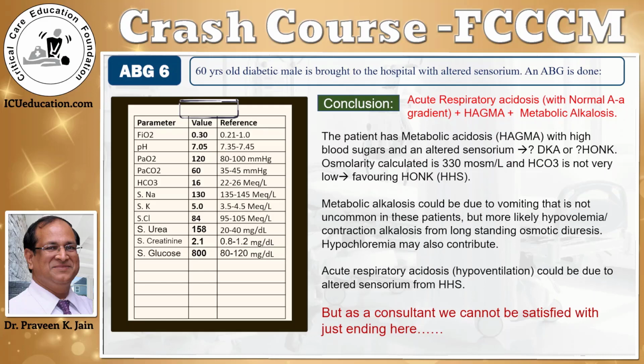The metabolic alkalosis could be due to vomiting, which is not uncommon in these cases, but more likely due to the hypovolemia from severe dehydration and a contraction alkalosis that occurs from long-standing osmotic diuresis that occurs in patients with hyperglycemia. Hypochloremia may also be contributing to this. The cause of acute respiratory acidosis and hypoventilation is most likely related to the altered sensorium from the HHS and is uncommon in DKA. This is how we would work this case up in the exam if you're giving a